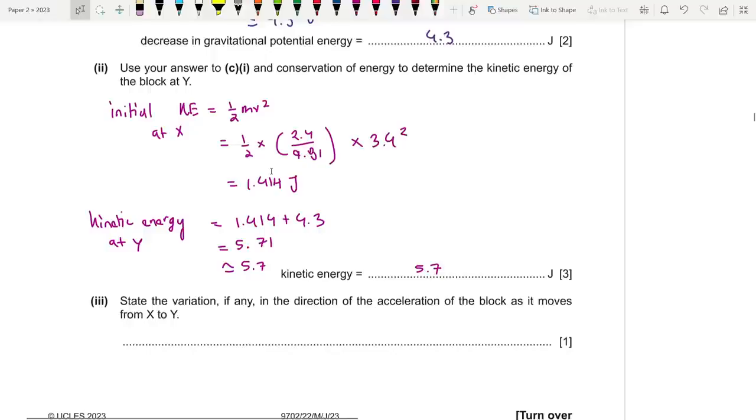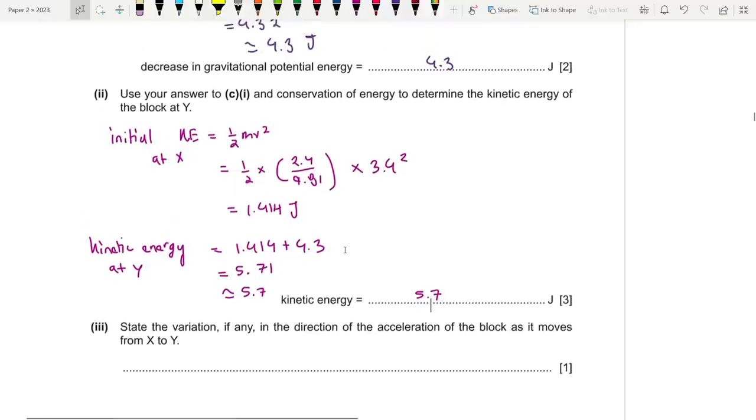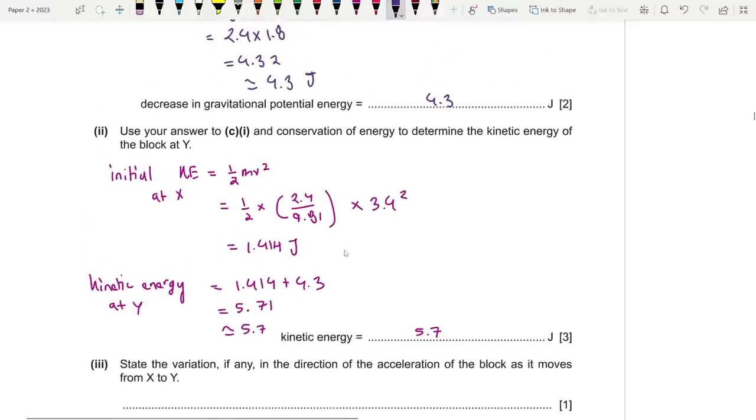Or you could go for the M1 approach. I want to show you that as well. What is the M1 approach? The one we do in mechanics, basically. You could say that the final KE is equal to the initial KE plus the loss in GPE. You could do it directly. That also works, okay? And using that, you could find out the final answer. It's up to you guys how you want to do it.